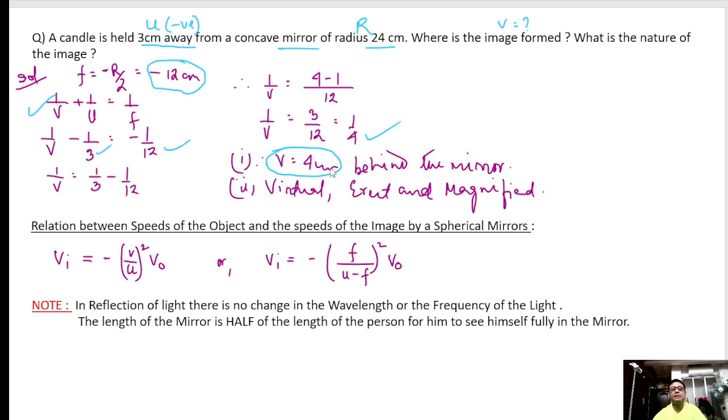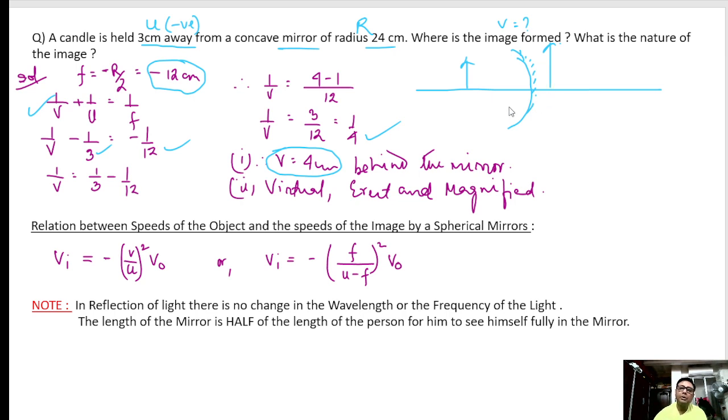If V is positive, it is behind the mirror. If this is the mirror and this is the object, the image will be behind the mirror.